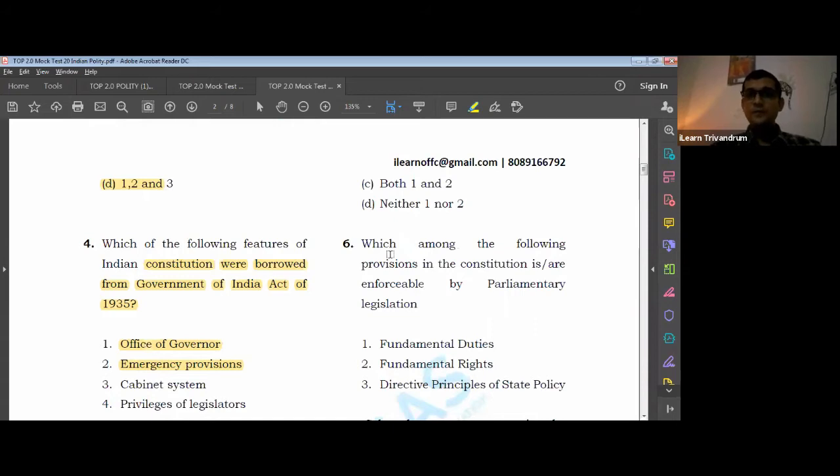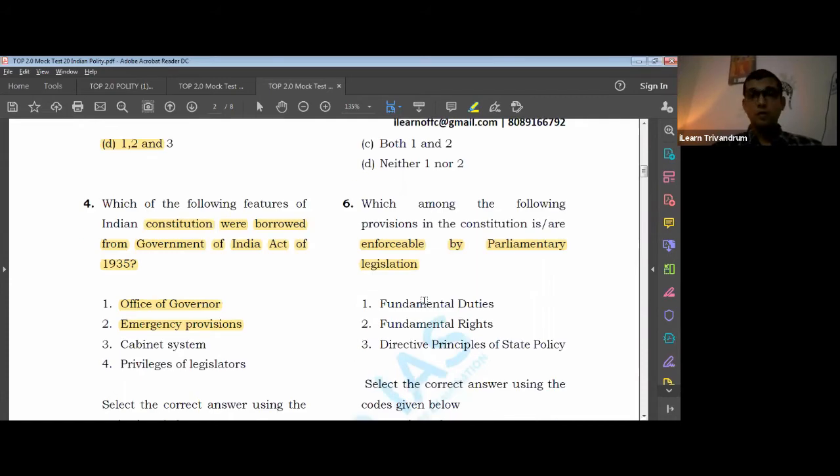Which among the following provisions in the Constitution is or are enforceable by parliamentary legislation? Now, when we speak about parliamentary legislation and enforceability, don't get confused with the terms mentioned when we study DPSP. In DPSP we learned that DPSPs are not enforceable by a court of law, but their reference is by the court. Here, the question is whether the parliament can enforce it. Parliament can enforce it by way of a legislation, right?